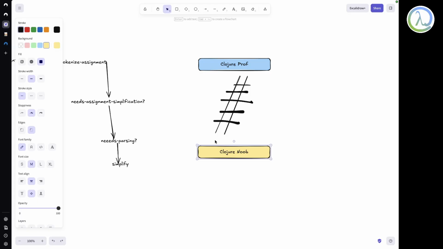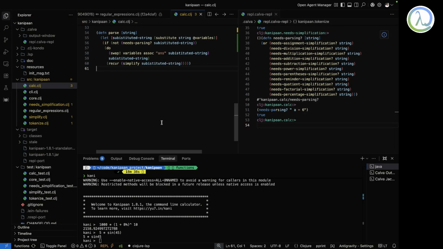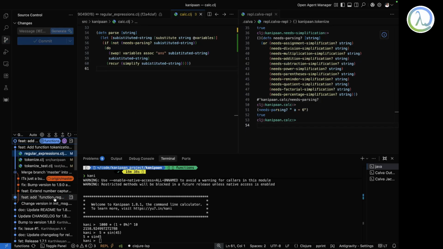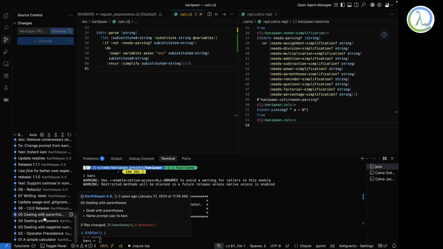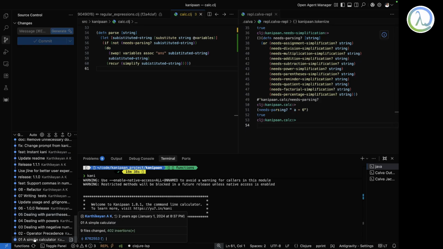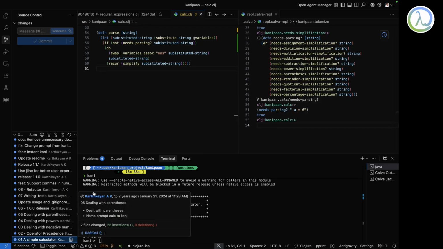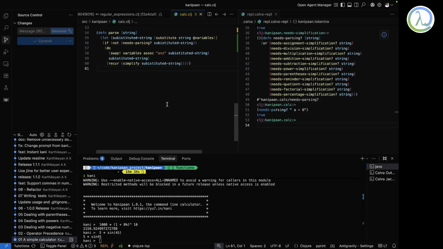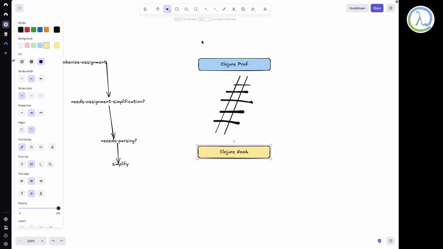So this is where I think I come in, teaching. But you need a different mindset to teach. Not everybody can do it. Maybe one day I'll dust Kanipan up, take each and every commit, and do a video on it, and a simple calculator. And I don't even know what is there in the simple calculator. I need to somehow go and find it out. So that's about it.